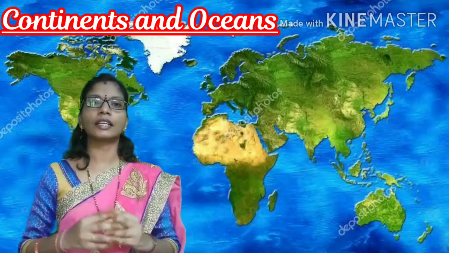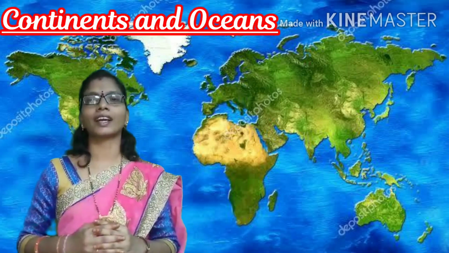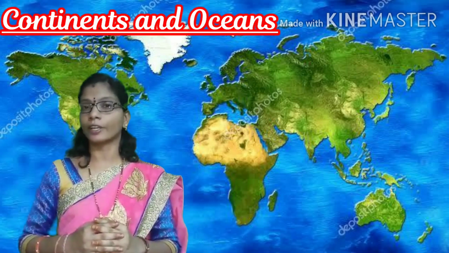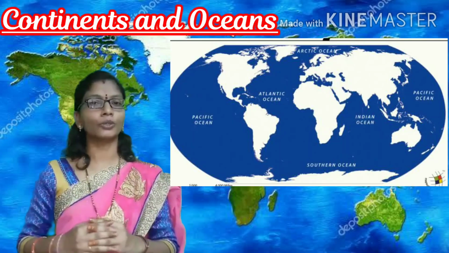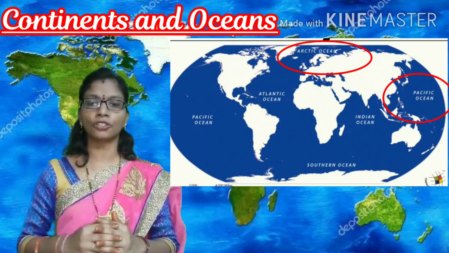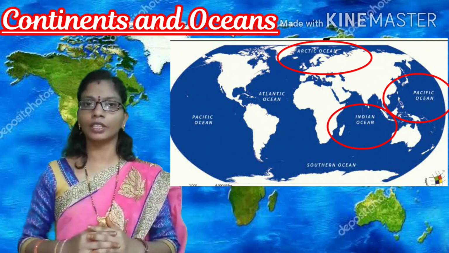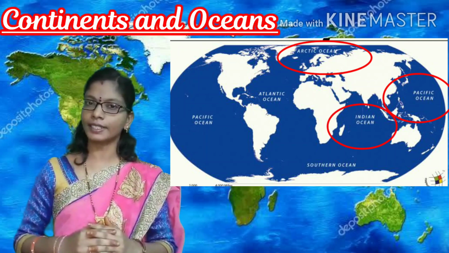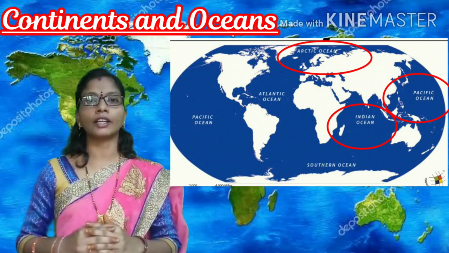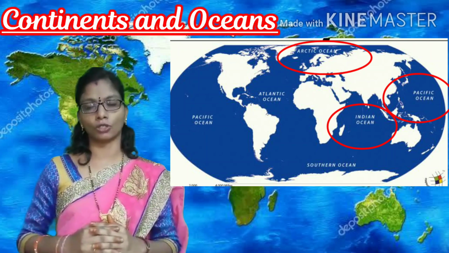And this Asia is surrounded on 3 sides with oceans. And what are the 3 oceans? To the east, Pacific Ocean. To the north, Arctic Ocean. And to the south, Indian Ocean.